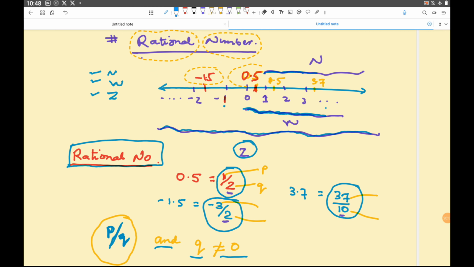So what I'm saying is, even rational number is a bigger box. Like all the natural numbers were supposed to be whole numbers. Similarly, all whole numbers were supposed to be integers. Similarly, all the integers are now rational numbers. But not all the rational numbers are integers, for example 0.5. 0.5 is not an integer, but it is a rational number. Understood?